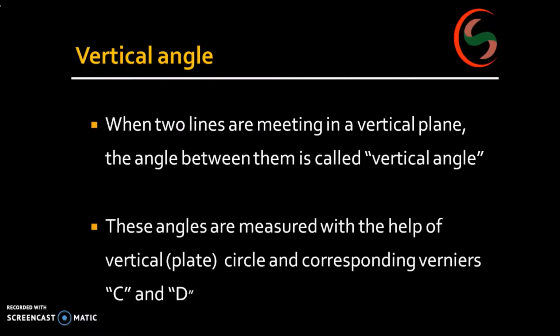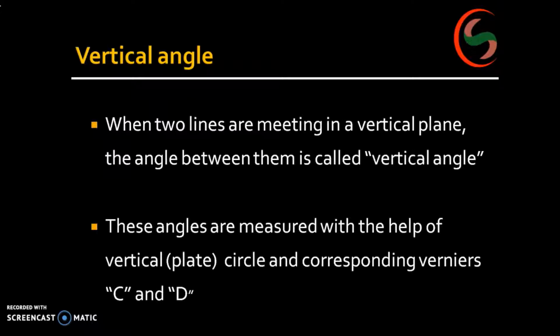And as I said, how these angles are measured with the help of a vertical plate or vertical circle, you are going to study now. In a theodolite you will have a horizontal circle and a vertical circle. What do you mean by horizontal circle?